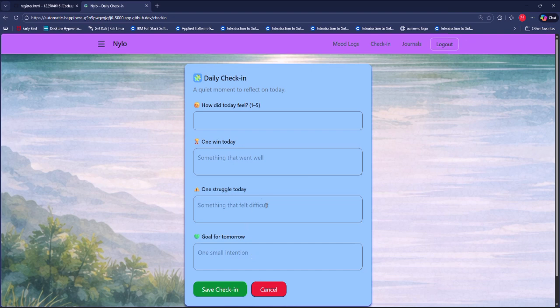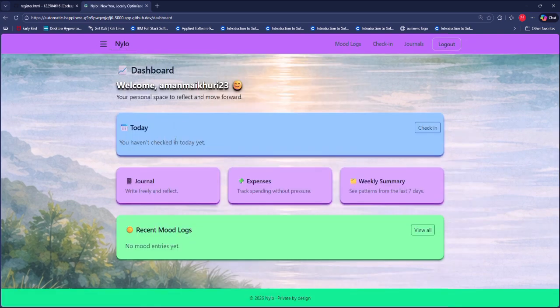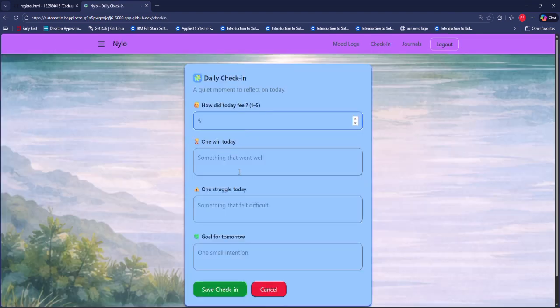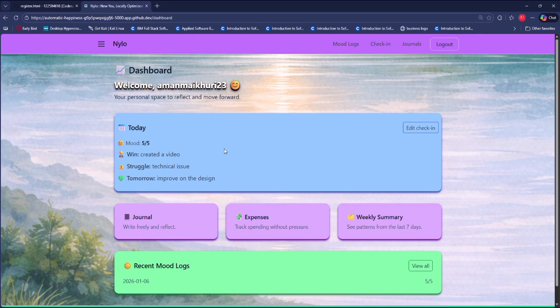Once I hit check-in, this will redirect to the dashboard, and as I haven't logged my day yet, it's showing nothing here. So I will just go and set something here. What went well: I created a video. Some technical issues, so maybe we can log that for the struggle, and the goal will be maybe to improve on the design. Once I hit save check-in, this will automatically take me to the dashboard, and here it is: the mood, the win, the struggle, and the intention for tomorrow is set.